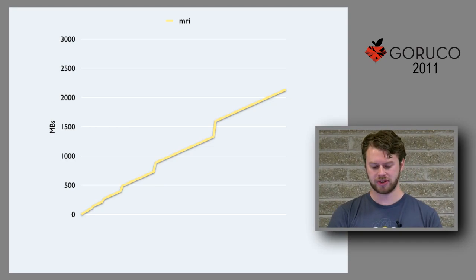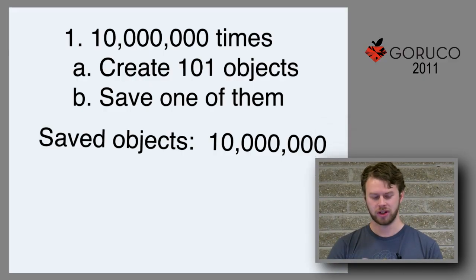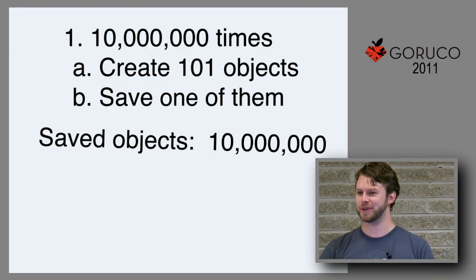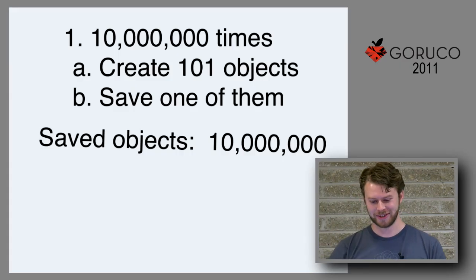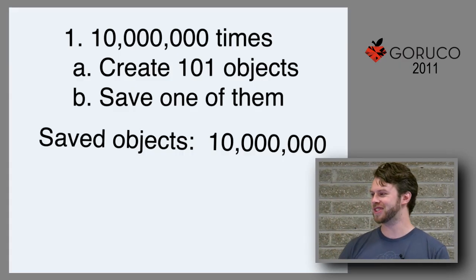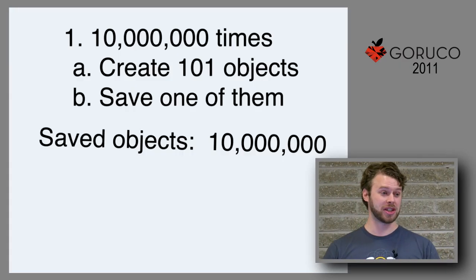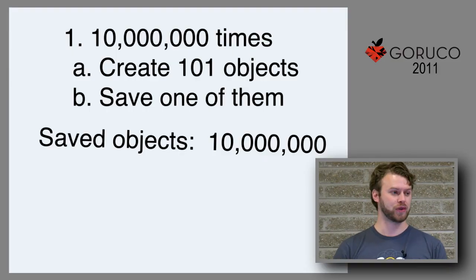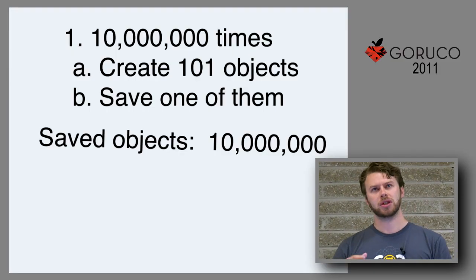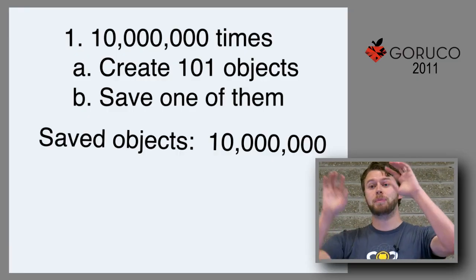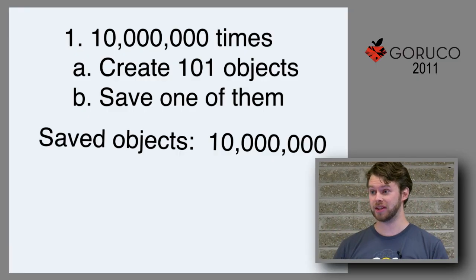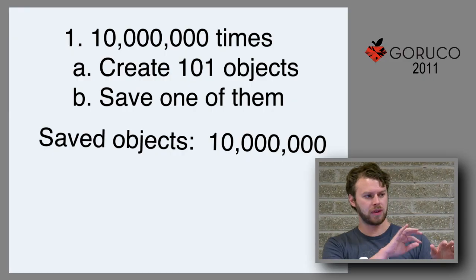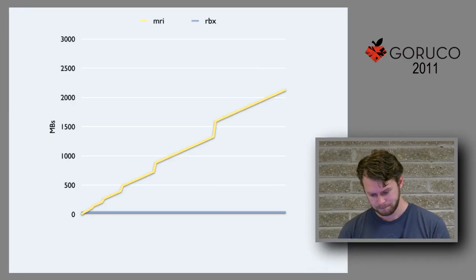Well, Rubinius running the same code looks, oh, no. I put a little teaser slide in there so that I knew to tease my next slide. So again, we've saved 10 million objects, which seems like a lot of data that you're going to be saving around. And additionally, you've created 100, carry the one, 1 billion temporaries in doing this, right? So here's the graph of MRI with Rubinius.